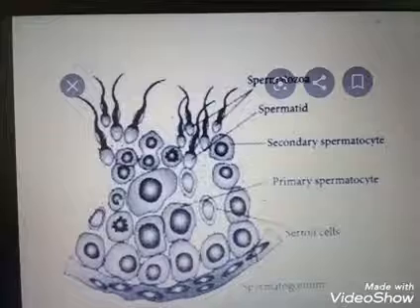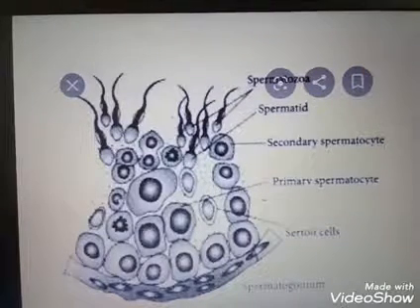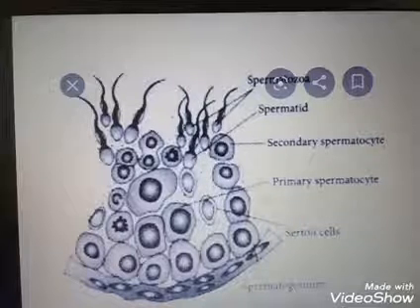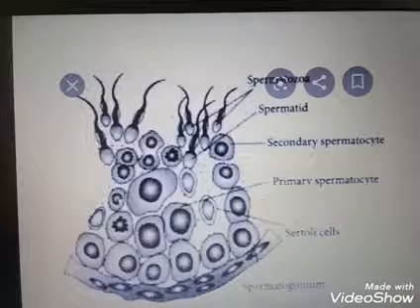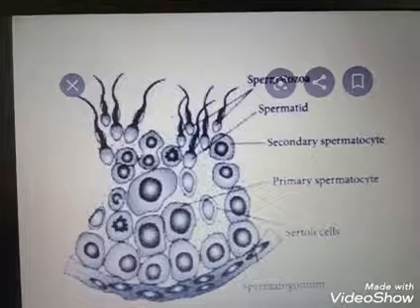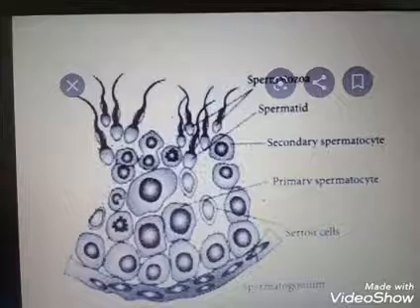After you can see this picture, the spermatid head is embedded in the Sertoli cells. After spermiogenesis, the sperm become embedded in the Sertoli cells and are then finally released from the seminiferous tubules by the process called spermiation.